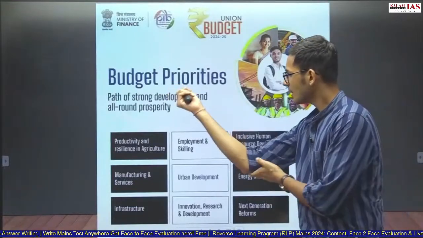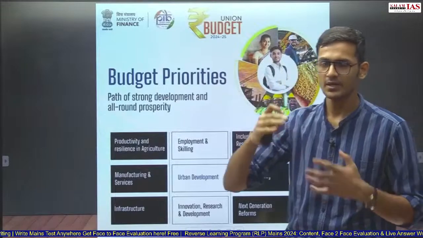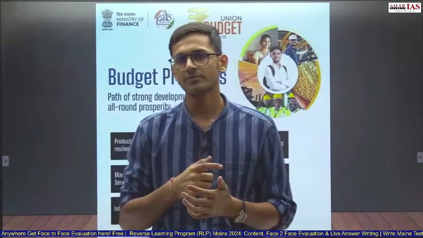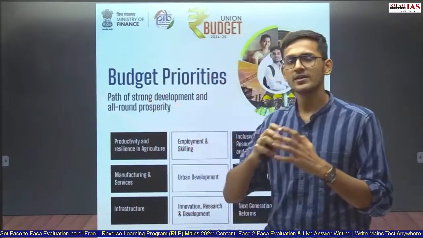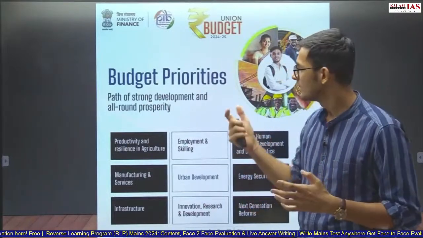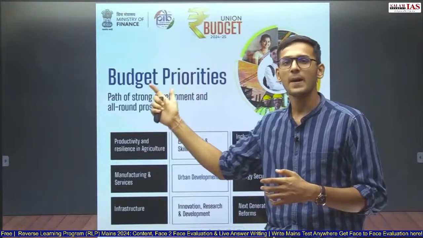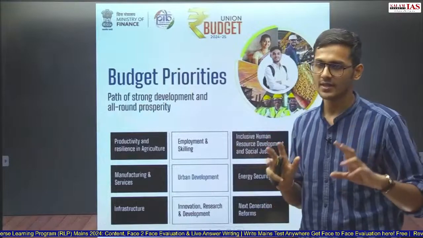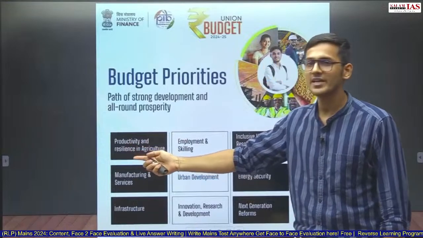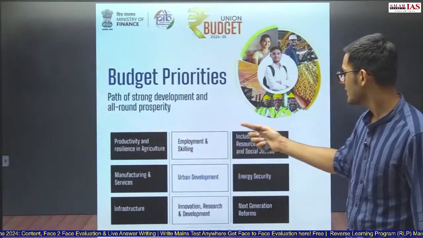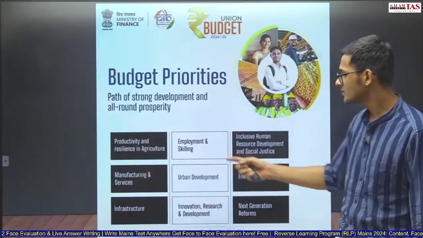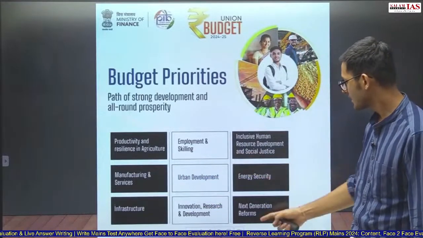And again, the budget has two parts, part A and part B. Part B deals with fiscal policy, specifically the taxes and revenues of the Government of India. And part A deals with different industries or different sections of society, different themes of the country. These are focused in part A. Now again, part A is subdivided into 9 major parts, and these 9 major parts are called budget priorities. And these 9 major parts are productivity and resilience in agriculture, employment and skilling, inclusive human resource development and social justice, manufacturing and services, urban development, energy security, infrastructure, innovation, research and development, and next generation reforms.